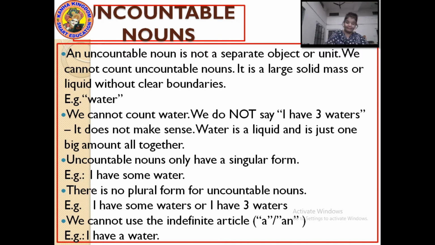You cannot write them in plural forms, like I have some waters. No, it's wrong. And lastly, you cannot use any indefinite article like a or an with uncountable nouns. I have a water, I have an oil. No. Further, we will also see more about uncountable nouns.